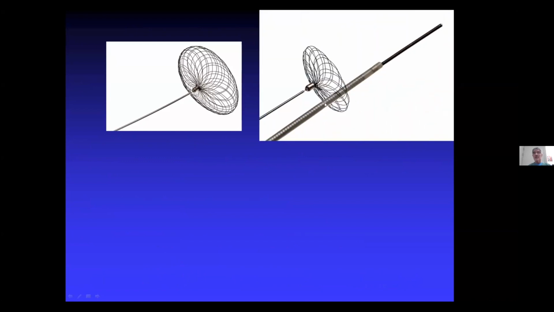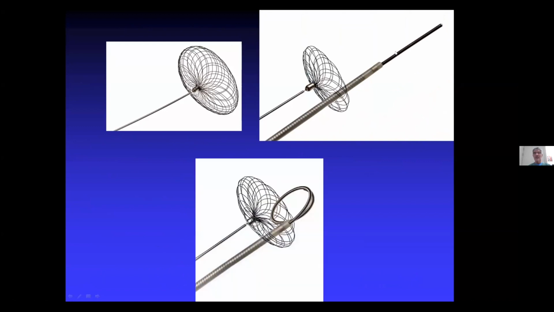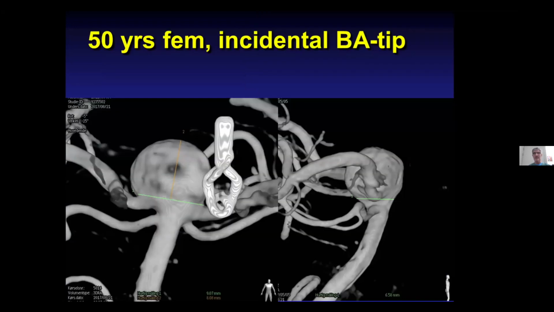So this is how it looks like. You see the mesh. It is gathered together with an assembly point here, and this is where you can detach. This is the pusher wire, and this is how you can cross it with the microcatheter and the wire, and deploy the coils. So the idea is that it will stay in the sac, and we don't leave any metal in the parent artery.